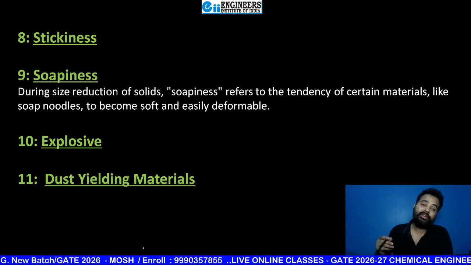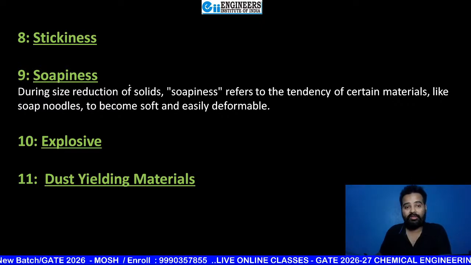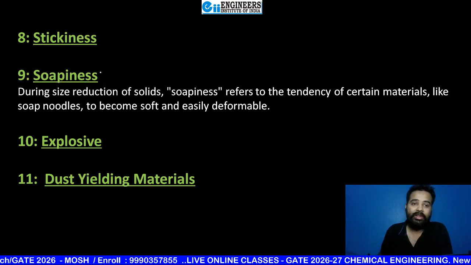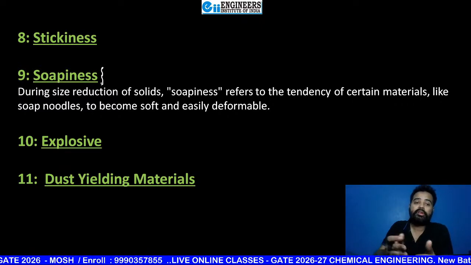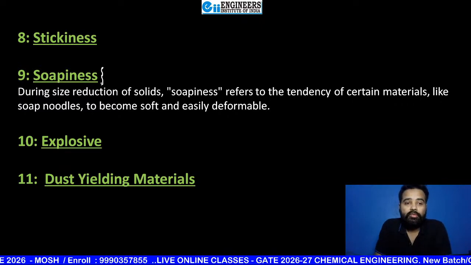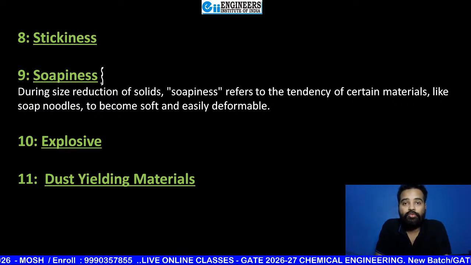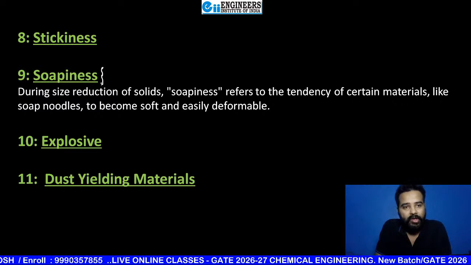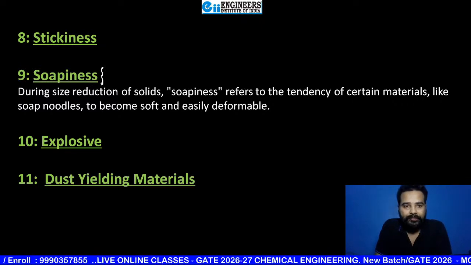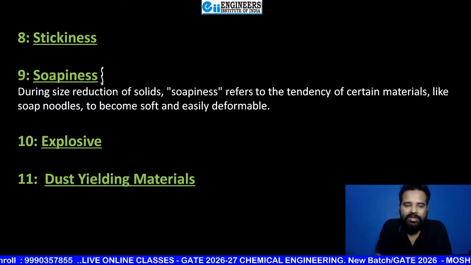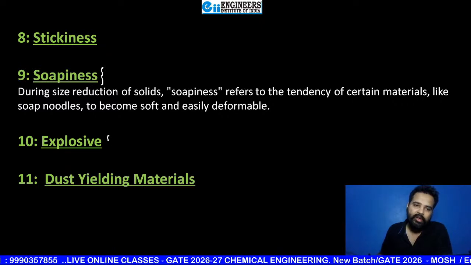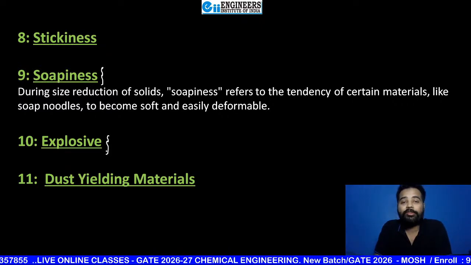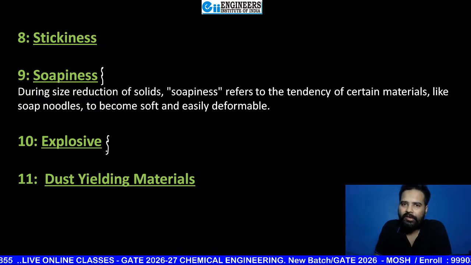So if these types of feed are there, and soapiness is there, again you have to choose which type of equipment is good for that material. So definitely it is also going to affect size reduction. Next is explosive. Yesterday we discussed it. You can't reduce the size of explosives in all types of equipment.